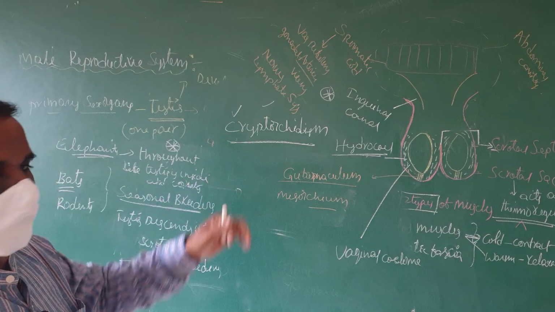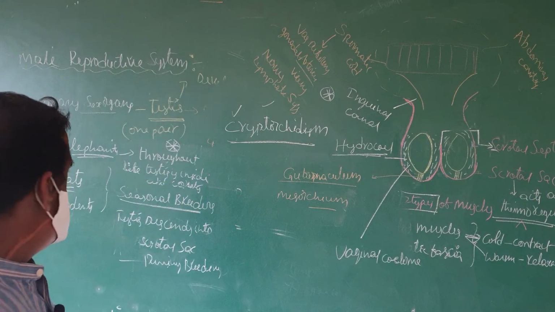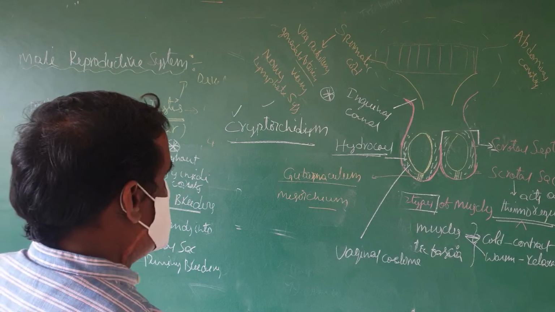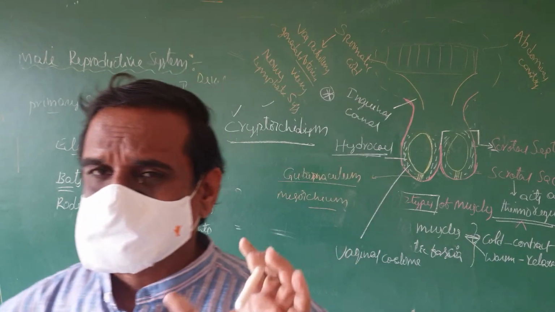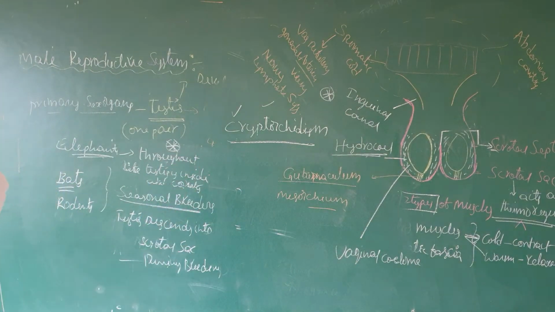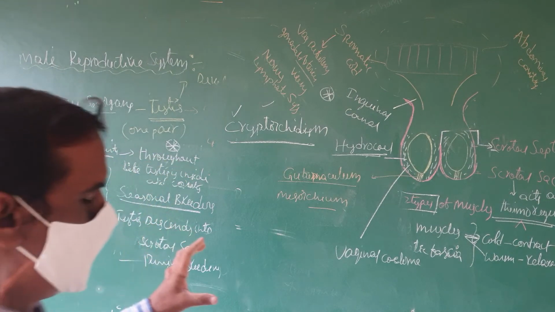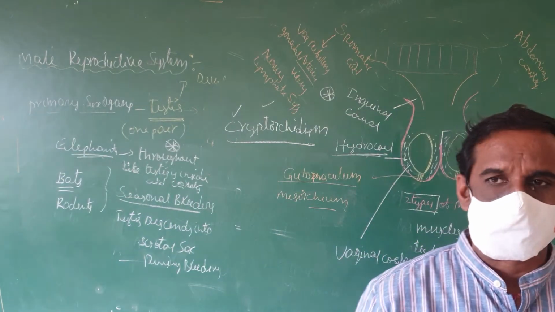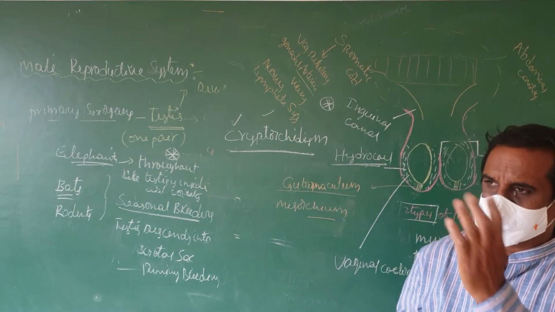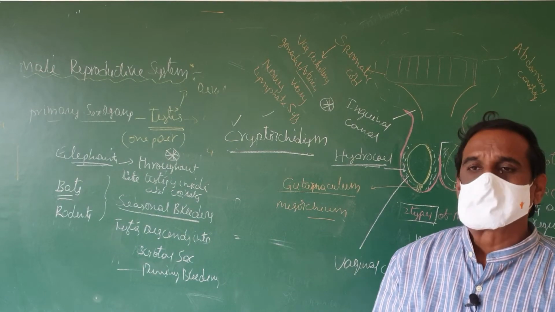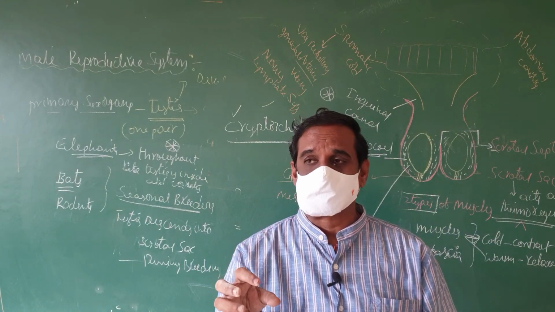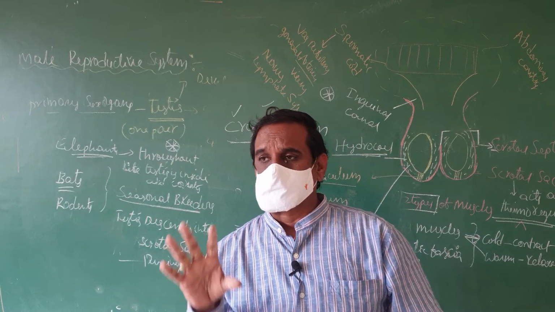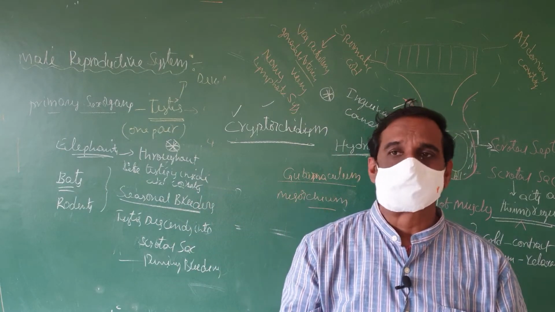These two testes are arranged a little bit up and down to prevent friction. When any friction occurs, they arrange a little bit up and down. This is the external arrangement of the testis that we can see. We have discussed the various types of testis, in seasonal breeders, in human beings, and in animals like the elephant. And why the scrotal sac is extra abdominal, that also we have seen. Scrotal sacs are extra abdominal to act as thermoregulators to control the temperature.